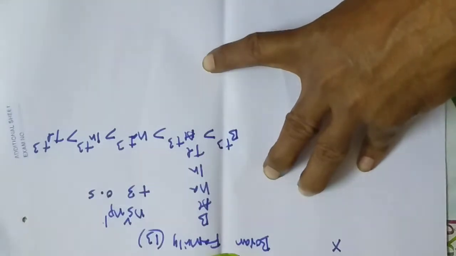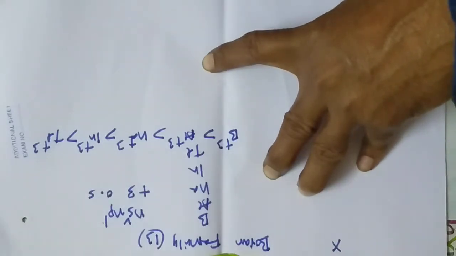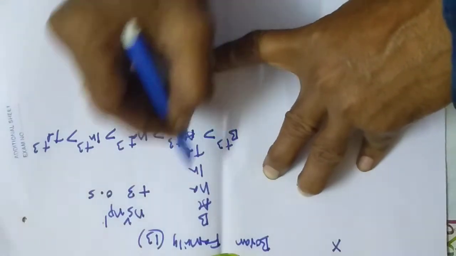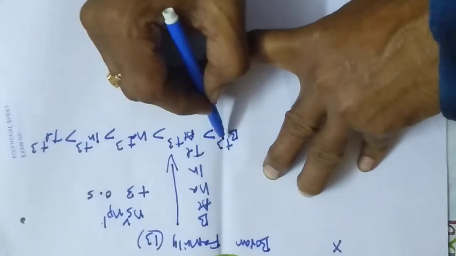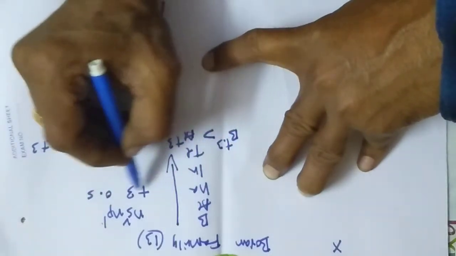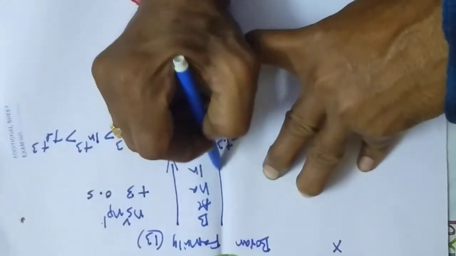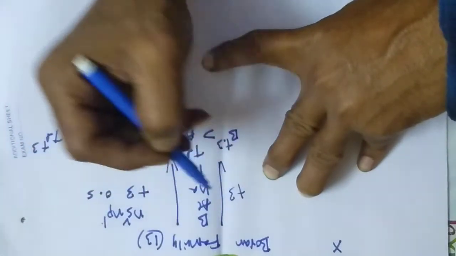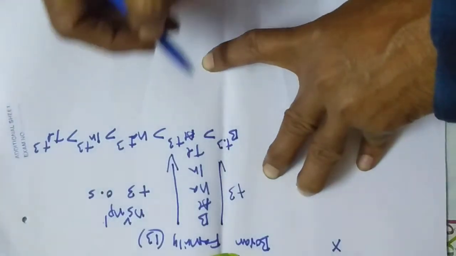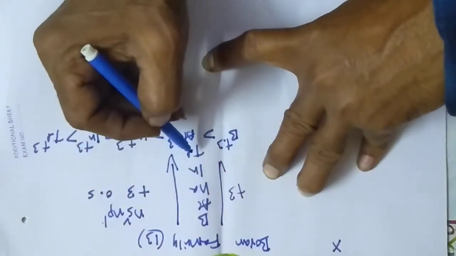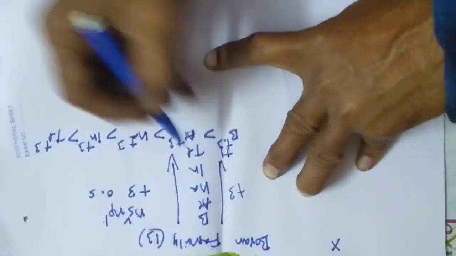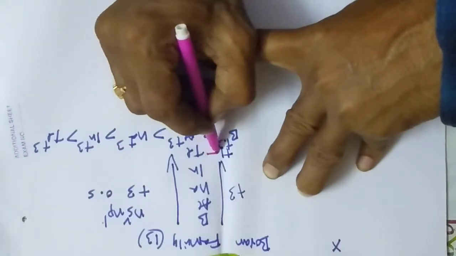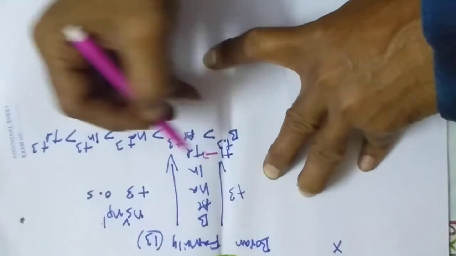Here the most important, most prominent point is that the +3 tendency goes on decreasing from top to bottom. The oxidation state of +3 from boron to thallium decreases, and the +1 state of thallium increases.